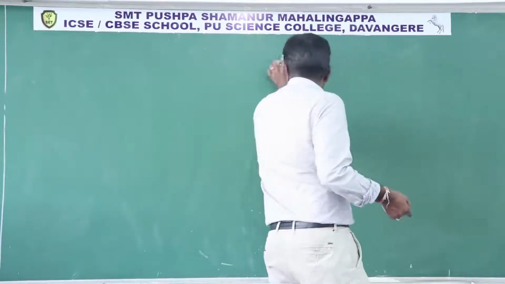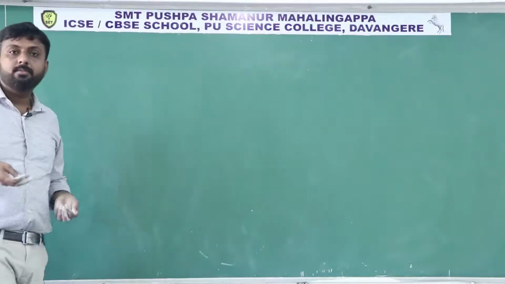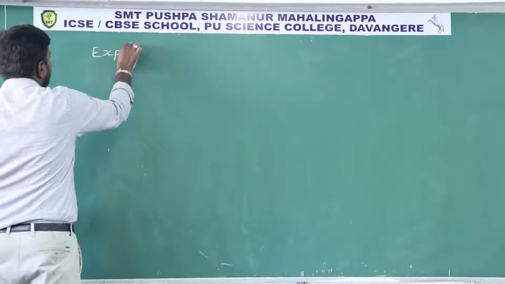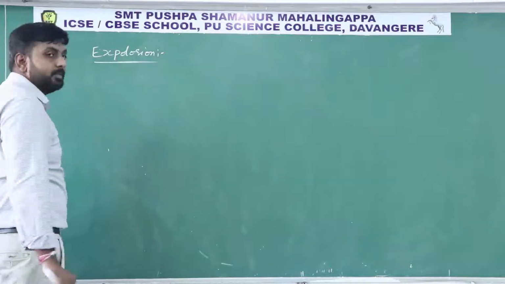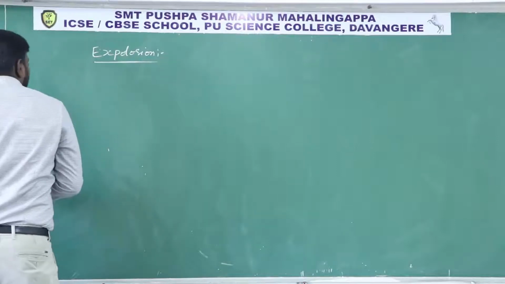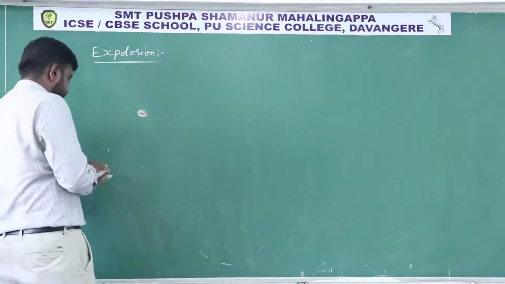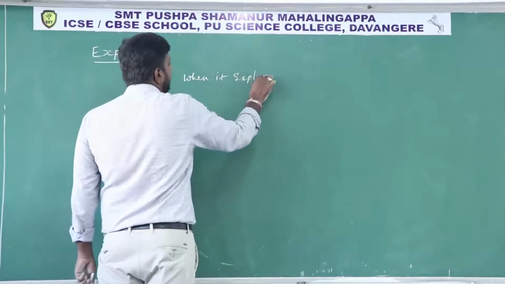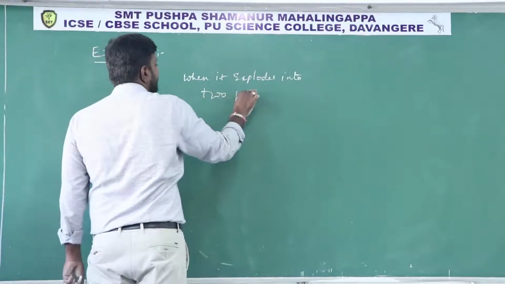Some other examples for this law of conservation of momentum. So the next example is, you can consider an explosion. In this explosion, let us consider a shell or a bomb explodes into two fragments, means two pieces.